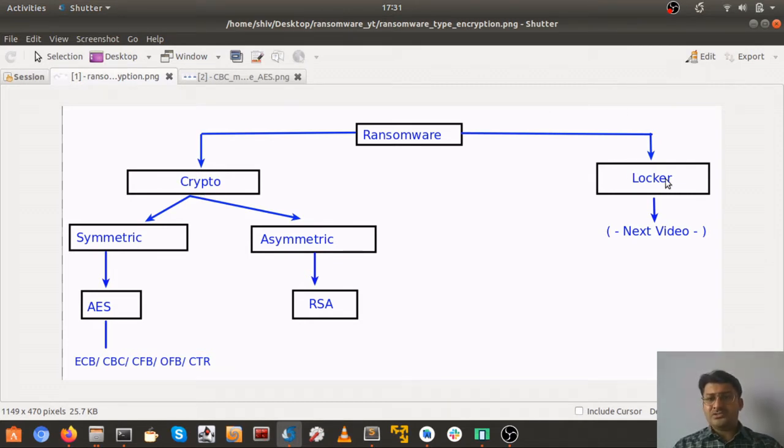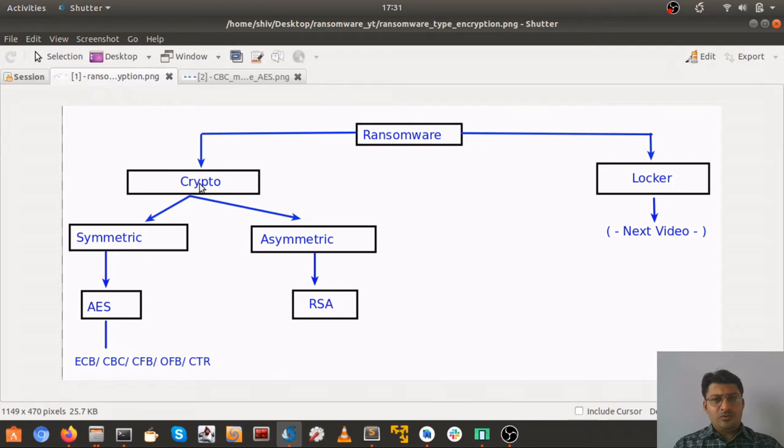And the second type is locker ransomware. Locker ransomware is, I think, more common in the Android world, because it's easy to implement, but from an attack point of view, it's a little bit lame. We'll see this locker ransomware as well in the next video. So for this video we'll focus on the crypto part.